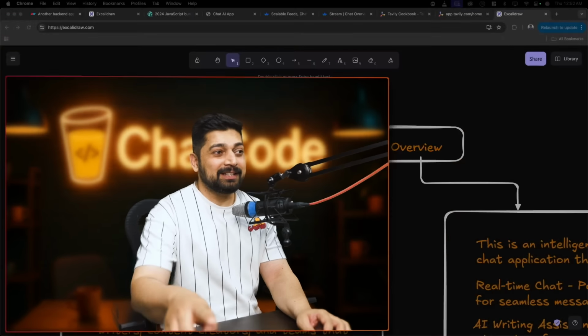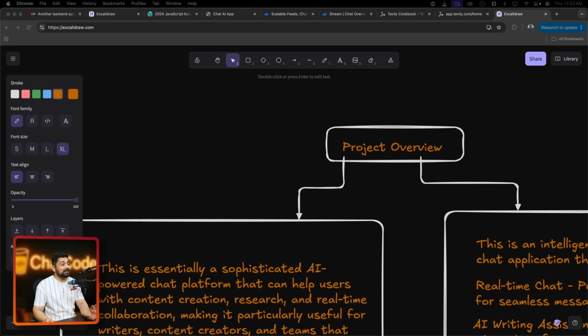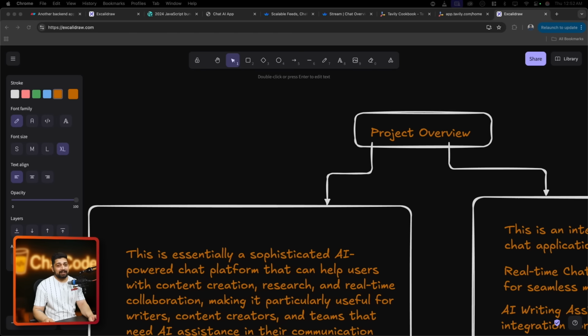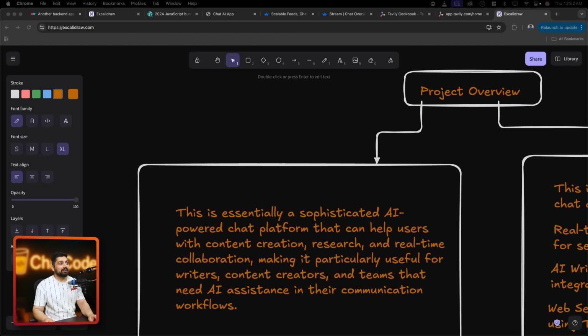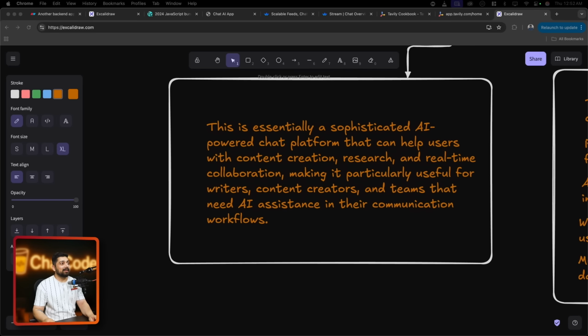And yes, I have improved myself a lot. Now we focus a lot on the demo of the application. So here goes the demo. Let me take you onto the screen and walk you through this. First of all, what is this project and the overview? Once we read the overview, then we are going to go ahead and work on that.